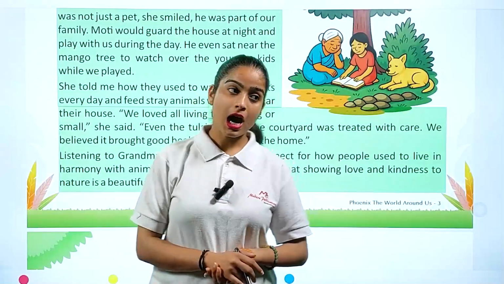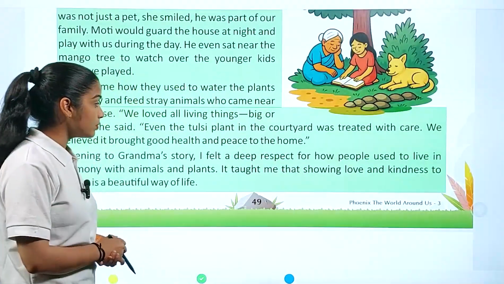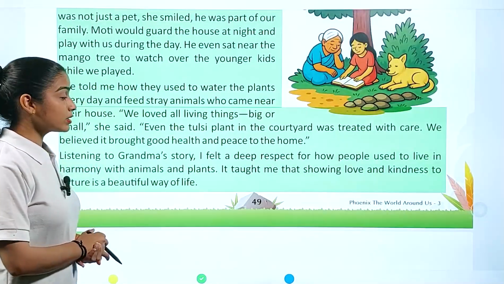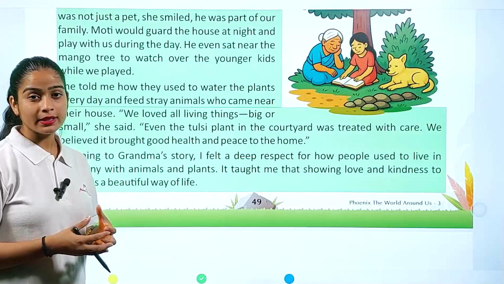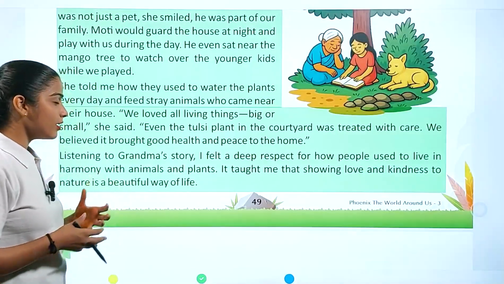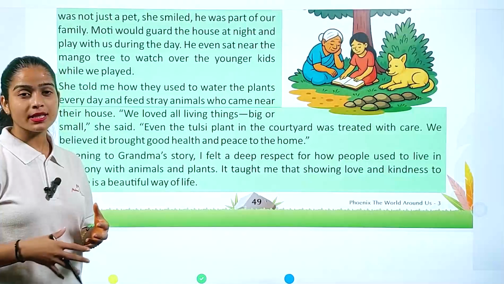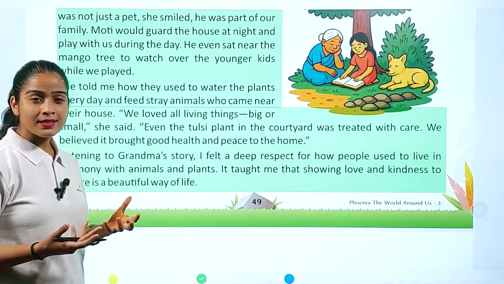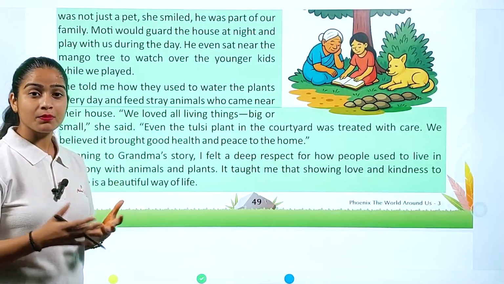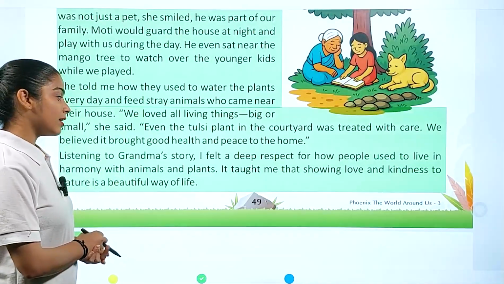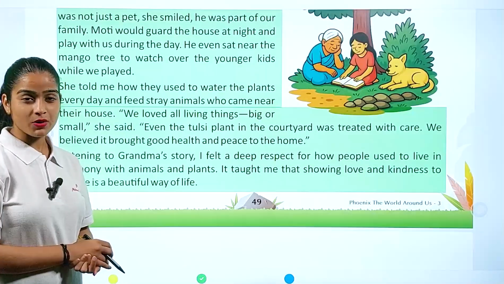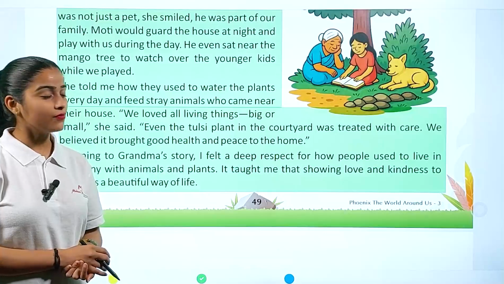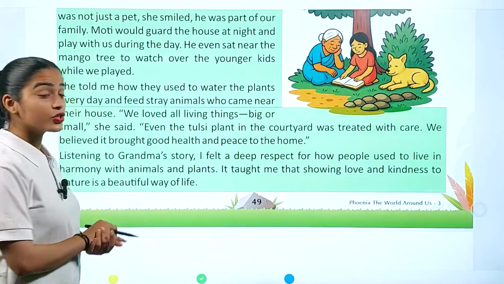So basically, Moti, the other animals who come from the nearby surroundings, and the tulsi plant are all interlinked with each other, and they live a beautiful life. Nowadays, in a busy routine, we cannot see animals, plants or big trees because we are living in big cities. But when we are in a village, we can imagine this feeling, and it is a totally different way of life, which is very beautiful.